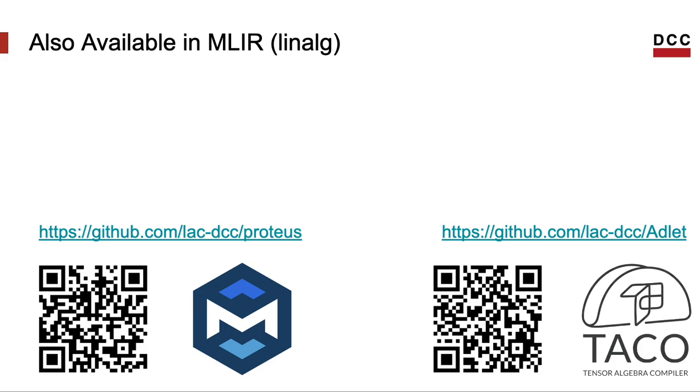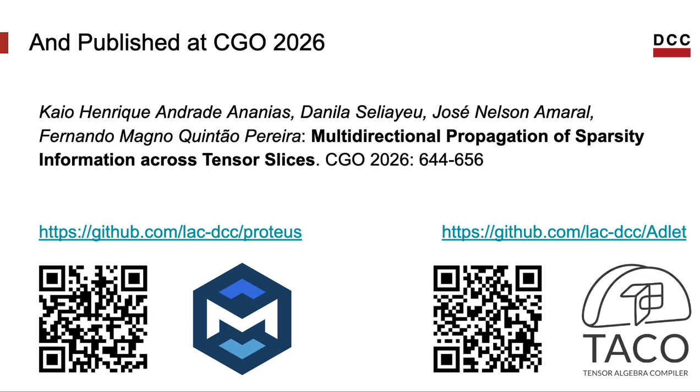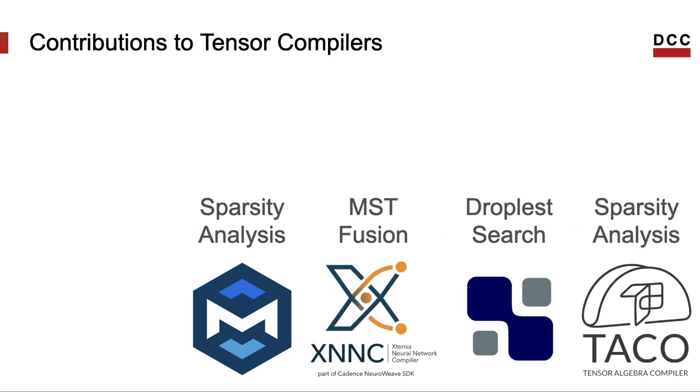And since this month it's also available in MLIR, in the Linalg dialect of MLIR, we have sparsity propagation for all the named operations in Linalg, thanks to the work of Peter Avgerinos from ICL. All these ideas are available in this paper, which we have published this year in the International Symposium on Code Generation and Optimization.